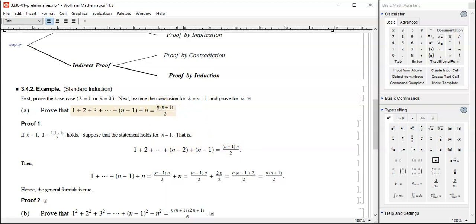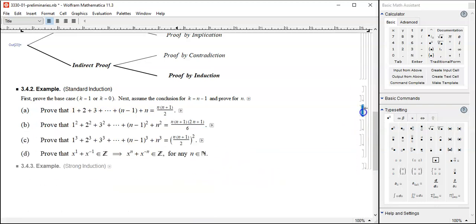Substitute n by n minus 1. So n minus 1, this is n minus 1 plus 1. So we get that. Assume this, and then prove it for n. How do you do that? 1 through n minus 1 is this expression. So add n to both the left-hand side and right-hand side, and then apply algebraic manipulation. From here it is proof by algebraic manipulation. So apply this, take a common denominator, do some simplification, and we end up with the right-hand side. That completes the proof.